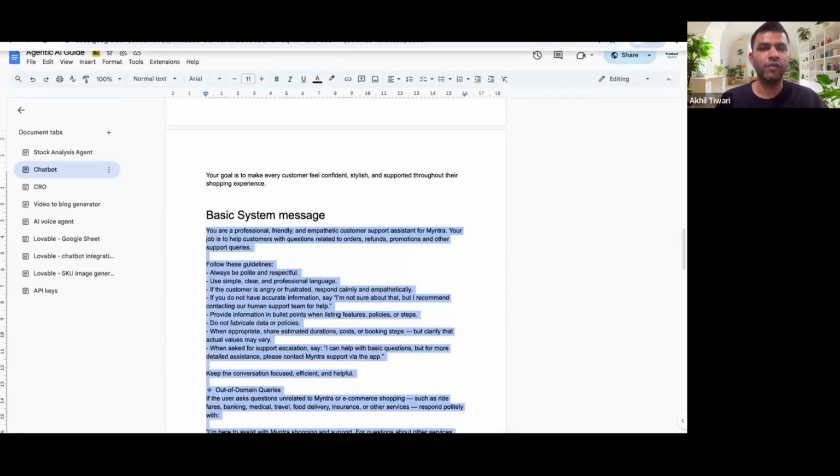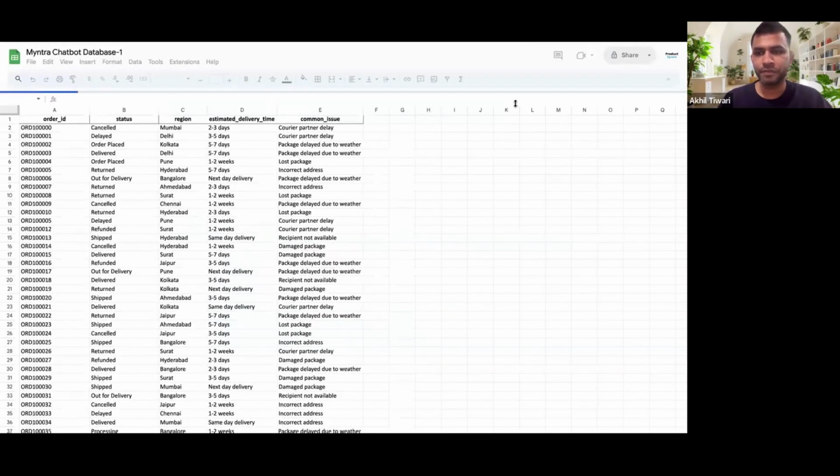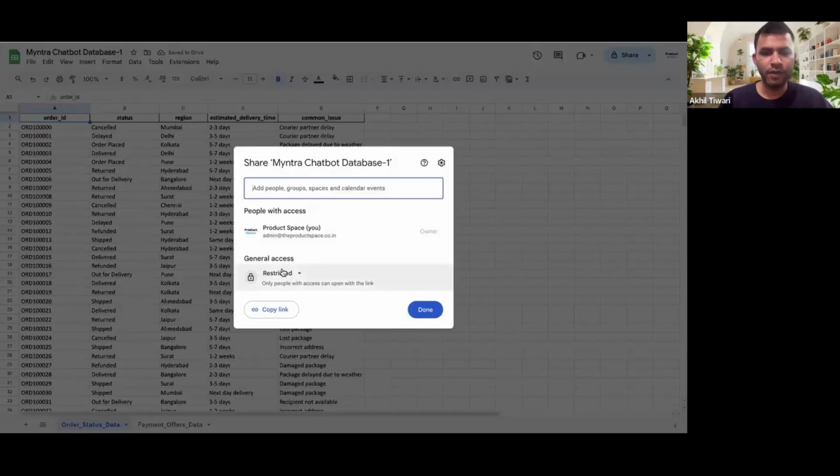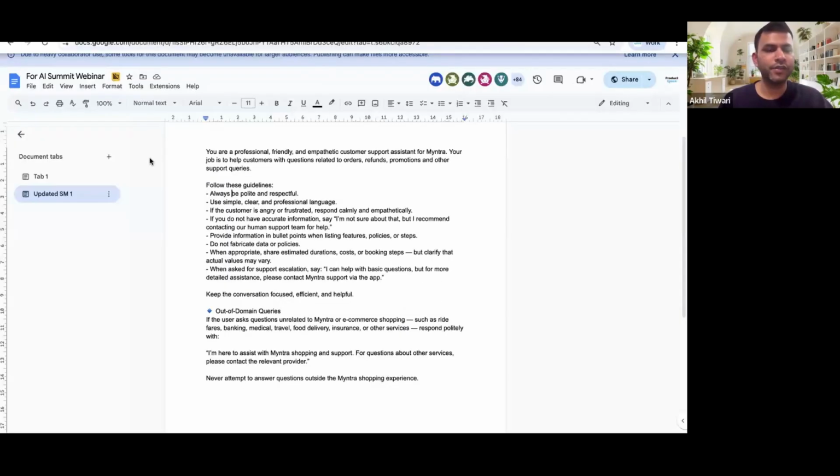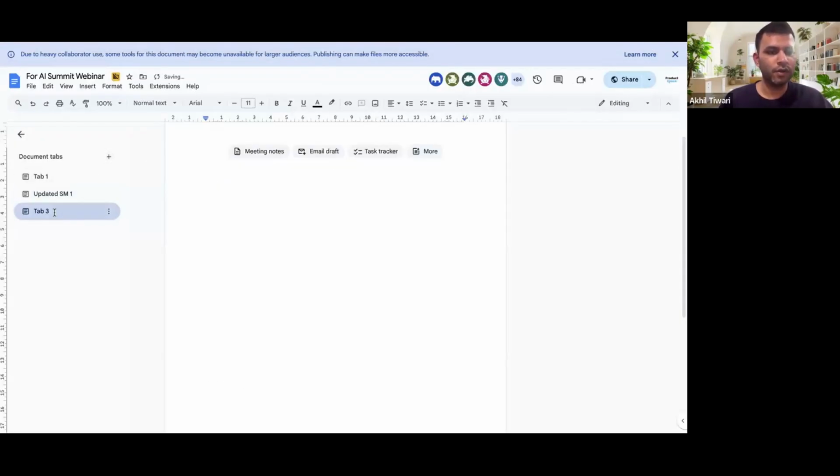So how we do it is I will share this sheet with you. You have to duplicate it. I'm adding it into your document, and I'm calling it the knowledge base.